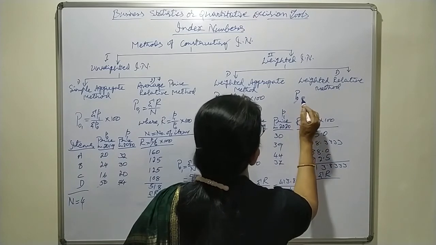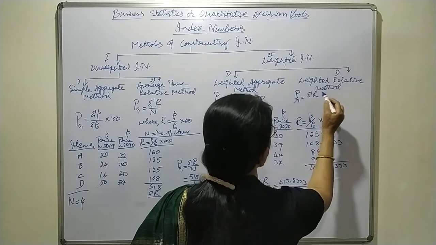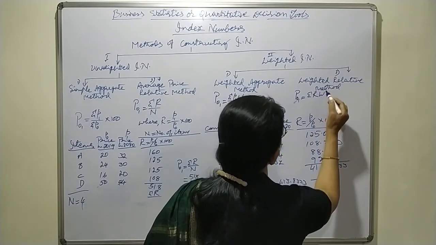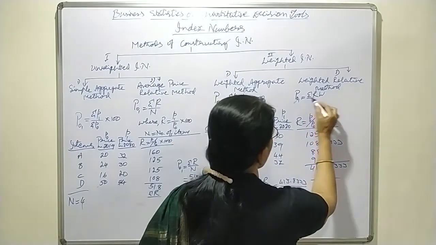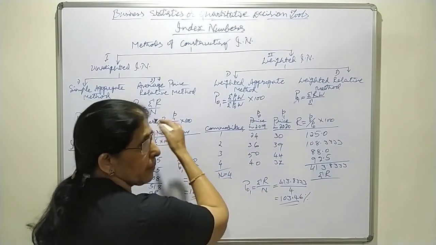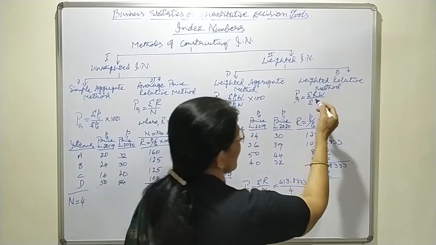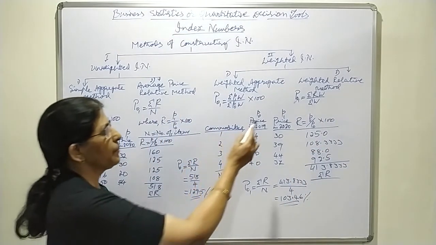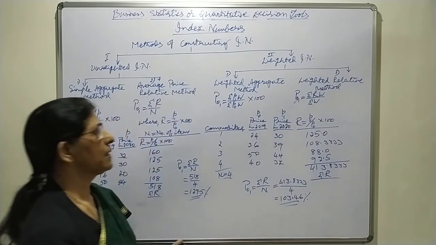P01 equals, here we take the same sigma R, but here W is nothing but weight, therefore sigma RW. When there is no weight, we divide by the number of items. Here weights are assigned, therefore we take the total weight. That is P01 equals sigma RW divided by sigma W.